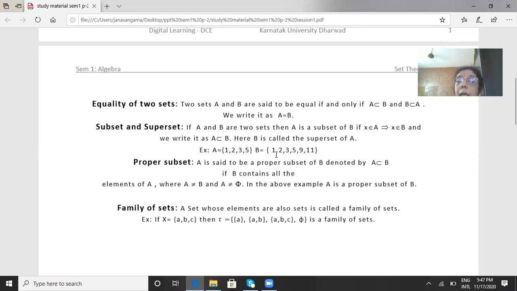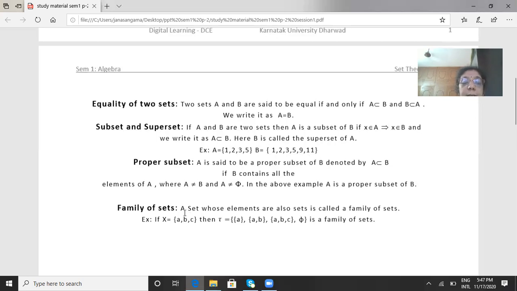All the elements of A belong to B, but A is not equal to B. So we say A is a subset of B. See here, B is not a subset of A. Why is B not a subset of A? All the elements of B do not belong to A, isn't it? 9 and 11 do not belong to A. So we can't say B is a subset of A. But we can say A is a subset of B. So here A is a proper subset of B. Why? A is not equal to B and A is non-empty.